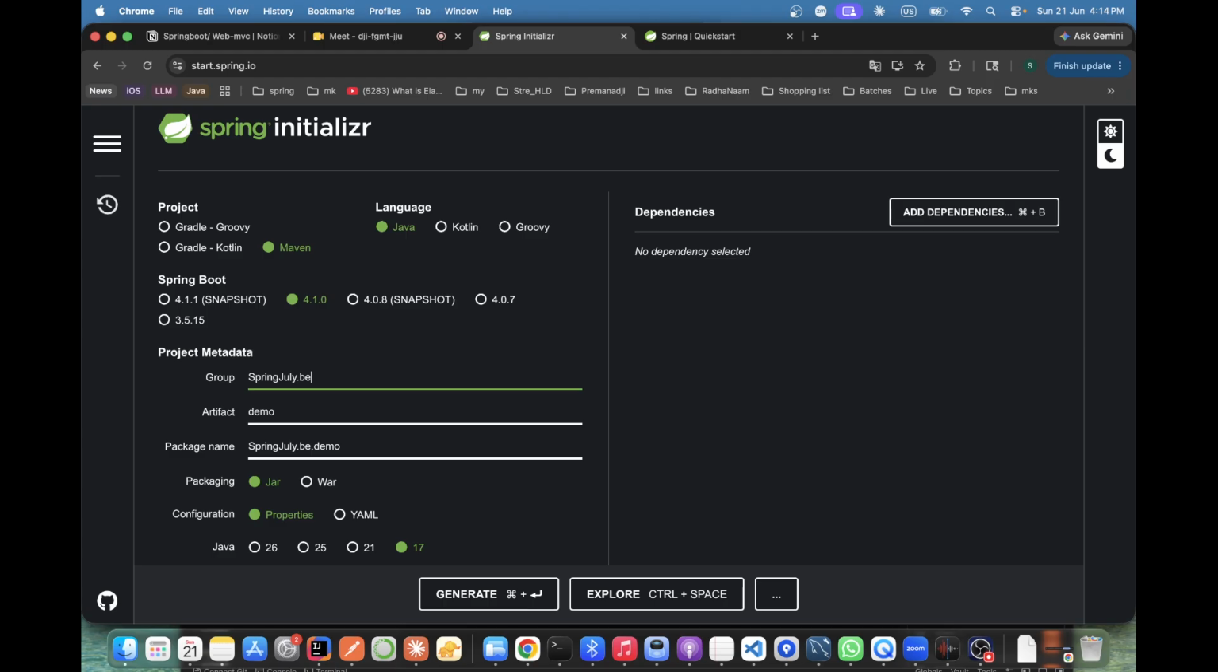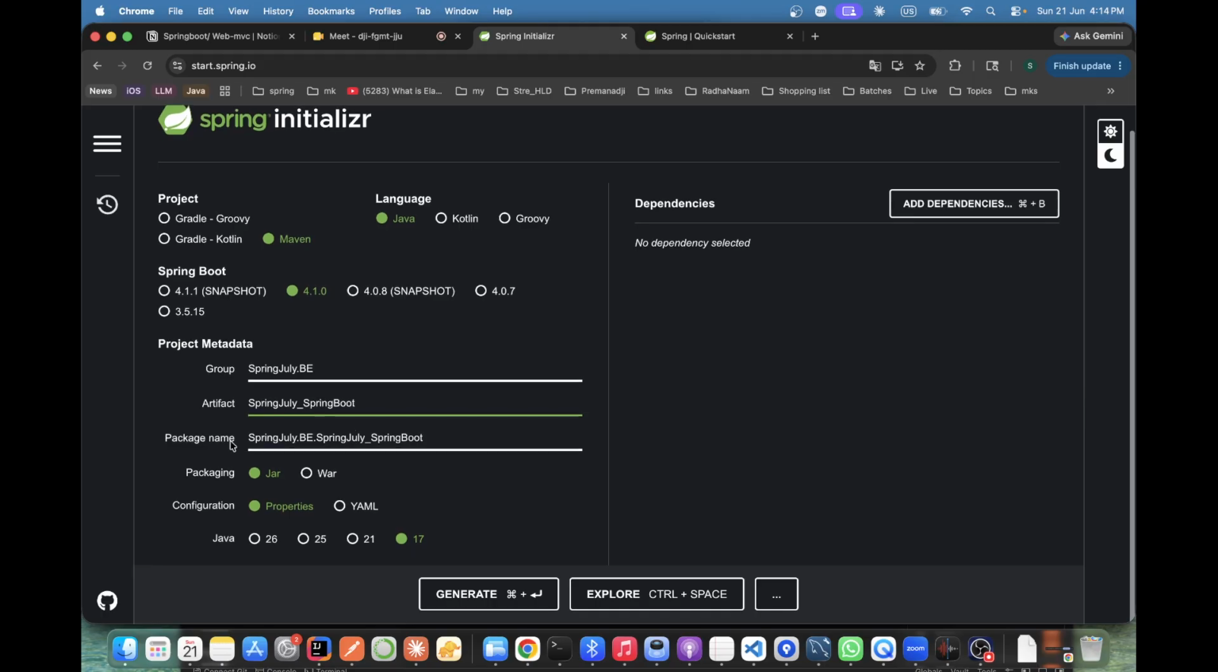backend. Artifact is what? Nothing but the whole jar file, the name of this jar file. Correct? Artifact will give package name. Package name is nothing but just a folder name where all of the code base and everything will be there. Directory. Simple. Okay. Move forward. Got it?